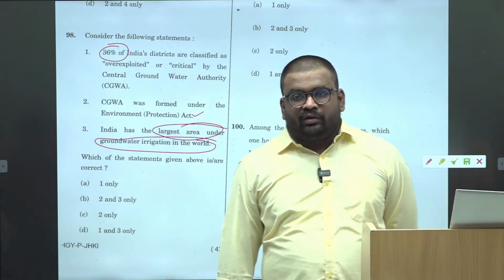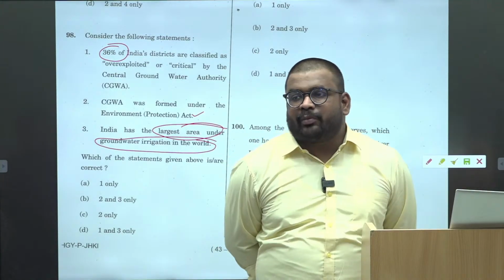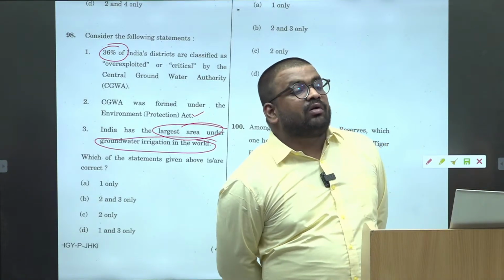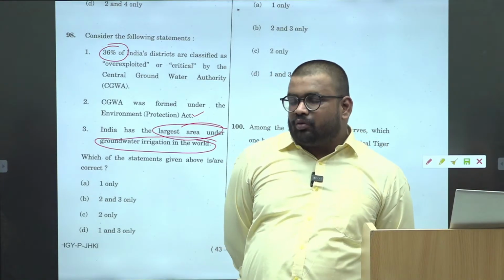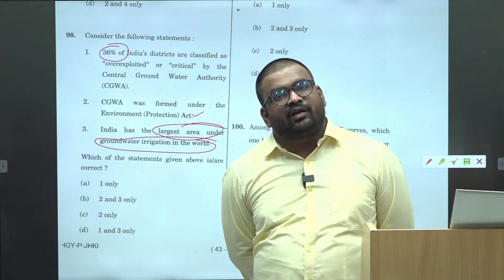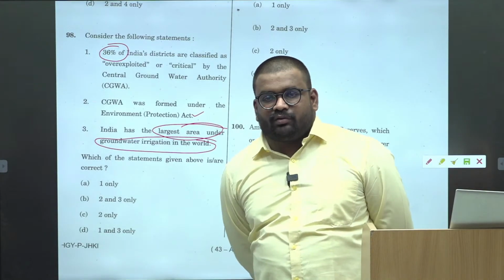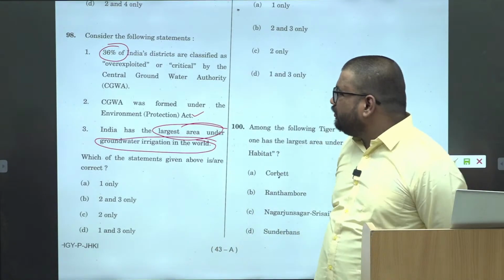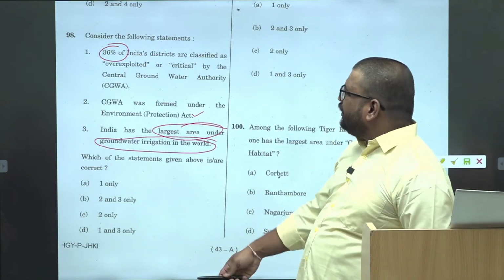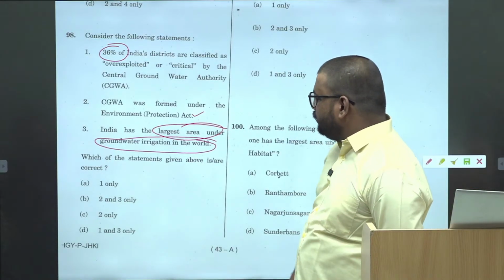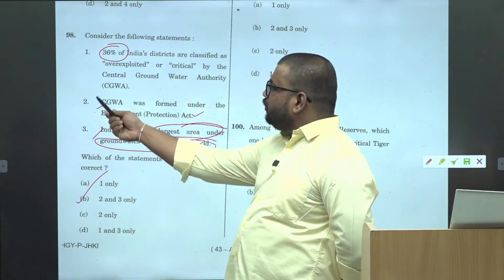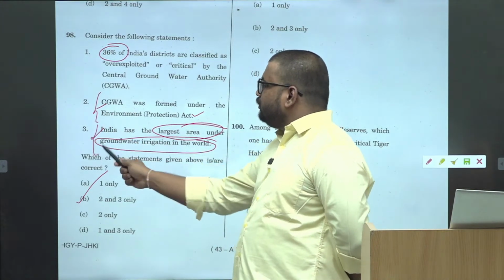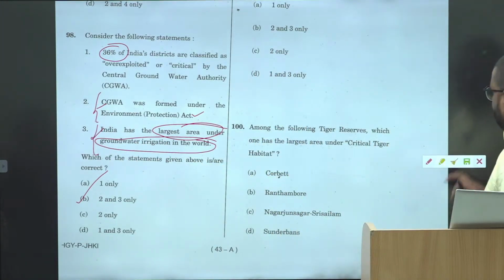Around 25% of the total groundwater extracted is from India. India extracts more groundwater than the US and China combined. This is the basic data which you should know. Rather than elimination, you could have solved this using this knowledge only, because 2 and 3 are correct. This is from the standard environment book, and this is data which you should know.